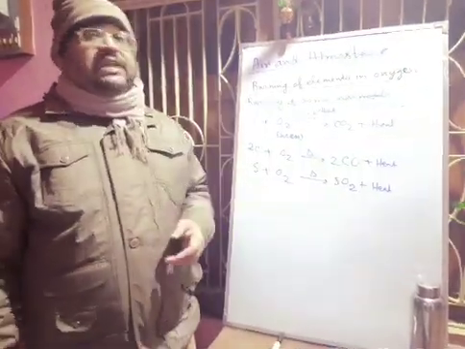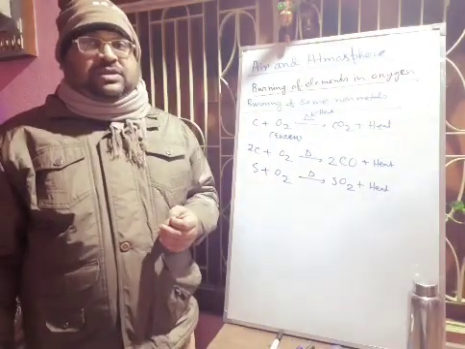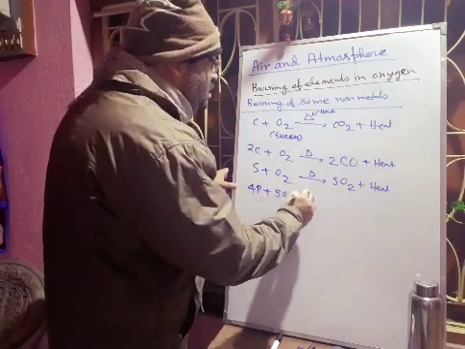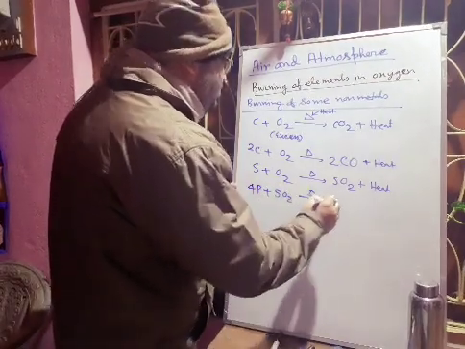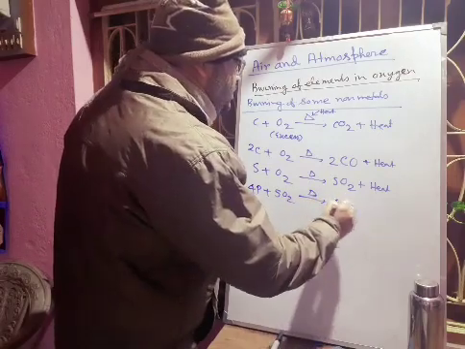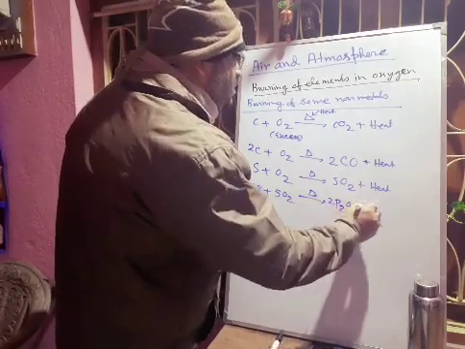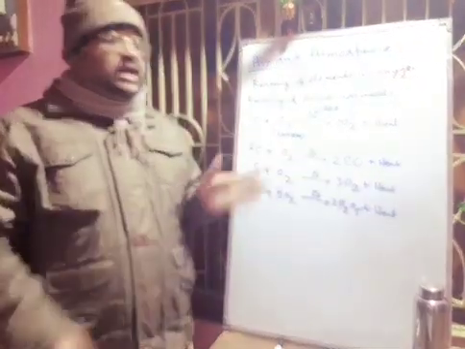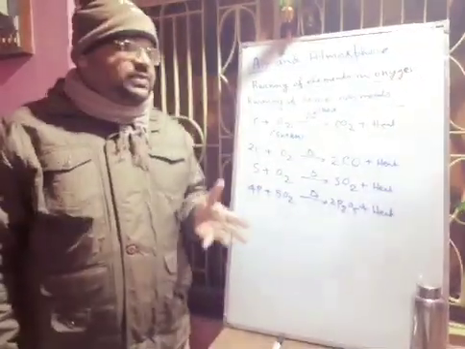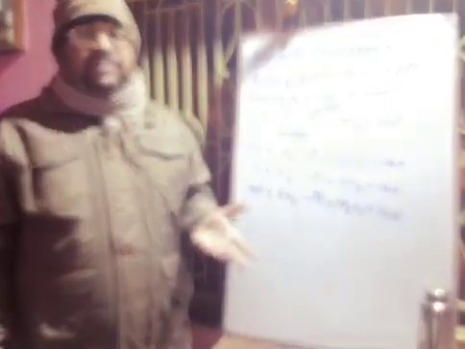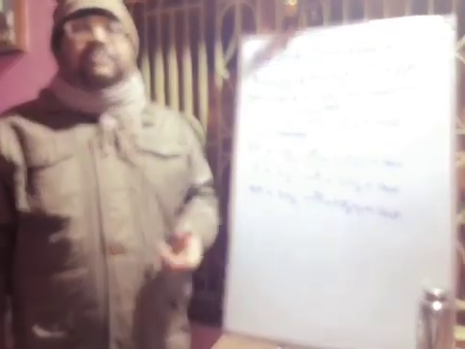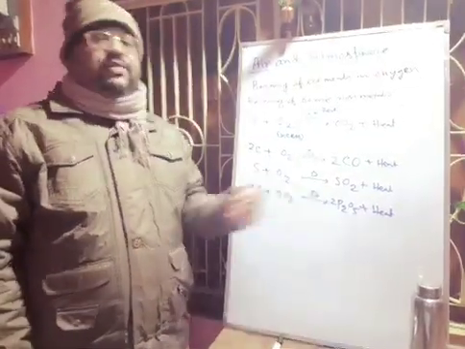Next, another non-metal is phosphorus. So phosphorus also reacts with oxygen, forming, in the presence of heat, phosphorus pentoxide, plus heat energy will also be evolved. And in observation you will write that phosphorus burns with a dazzling flame, producing dense white fumes of phosphorus pentoxide, that is P2O5.